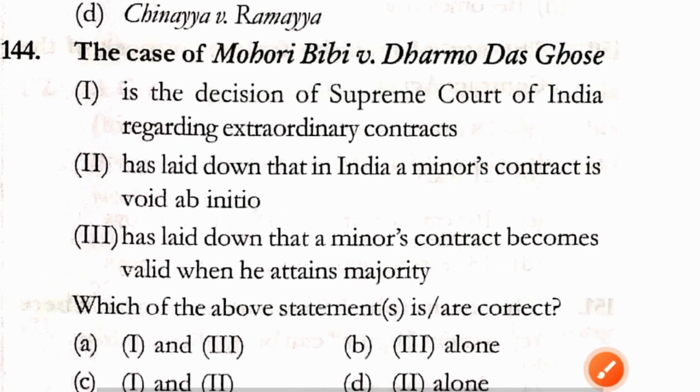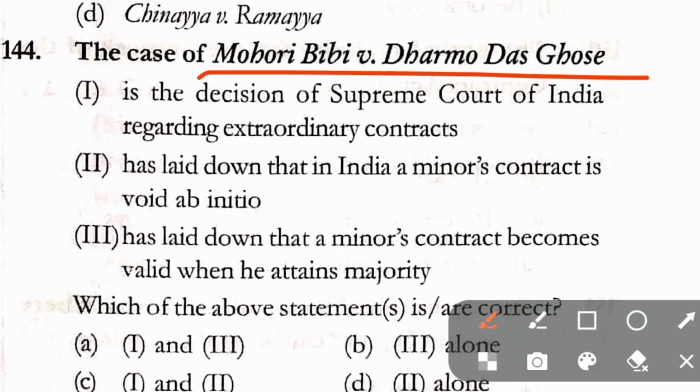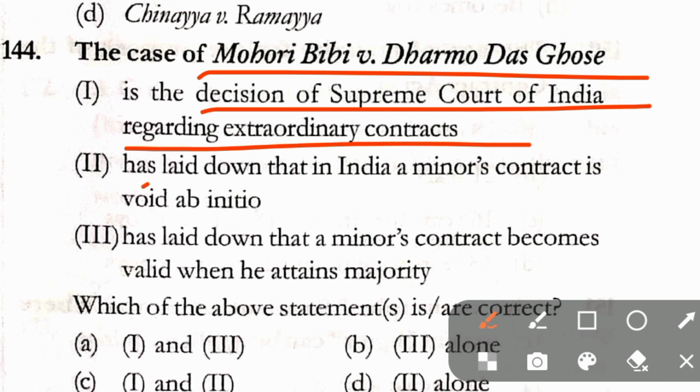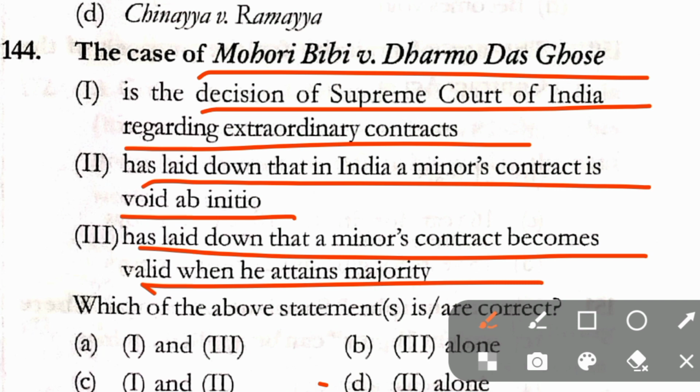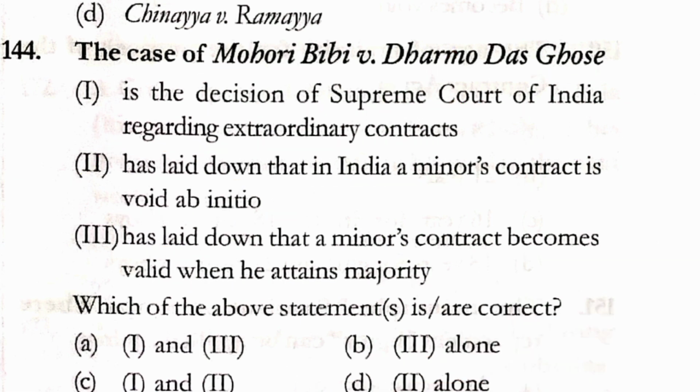Question number 144. The case of Mohri Bibi versus Dharmadas Ghosh, first, is the decision of the Supreme Court of India regarding extraordinary contracts has laid down that in India a minor's contract is void ab initio. Third, has laid down that minor's contract becomes valid when he attains majority. Here in question number 144, correct option is option second alone. That is, has laid down that India's minor contract is void ab initio, because this is not Supreme Court.